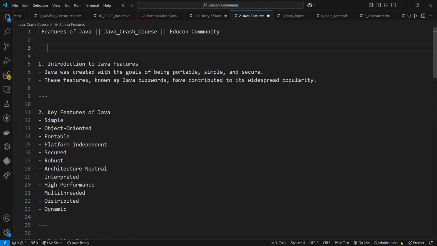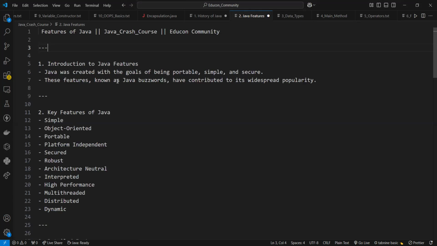So, first of all, the primary objective of Java programming language creation was to make it portable, simple, and secure programming language. And apart from this, there are also some excellent features which play an important role in making great enterprise applications, whether web applications, mobile applications or desktop applications, everywhere you can see.